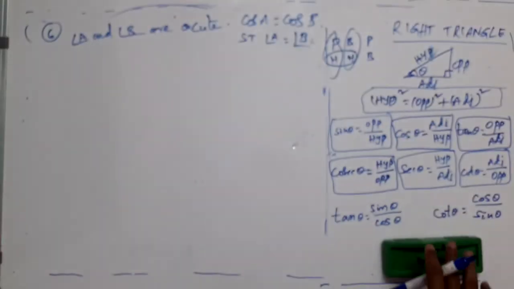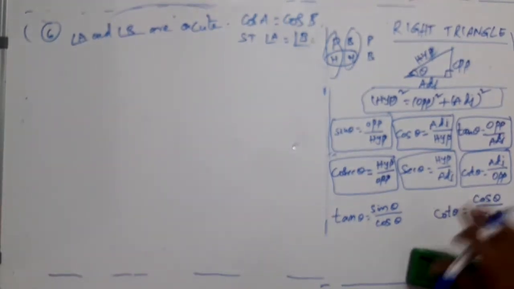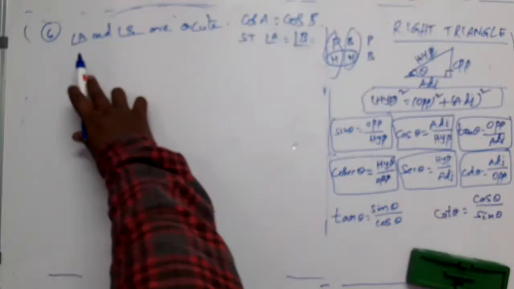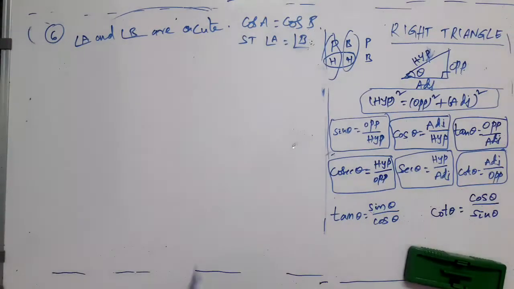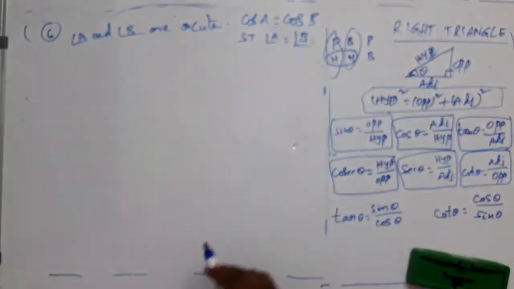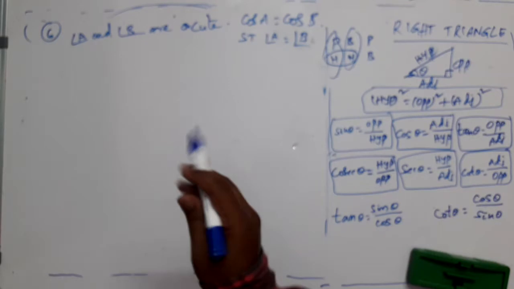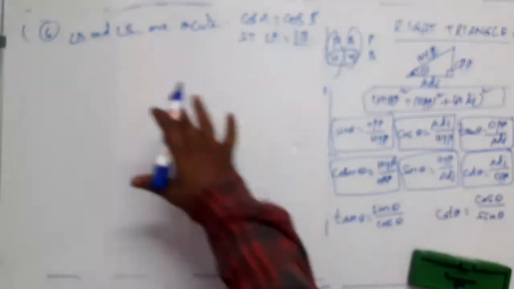See, what is given? Observe carefully. Two angles, angle A and angle B. He is discussing two angles. They are acute angles, he is saying. What can you say? Has he mentioned any triangle ABC? No. Has he mentioned any triangle? No, nothing. No triangle he is talking about. What can you say from this? There is an angle A, that is an acute angle, and angle B, an acute angle.